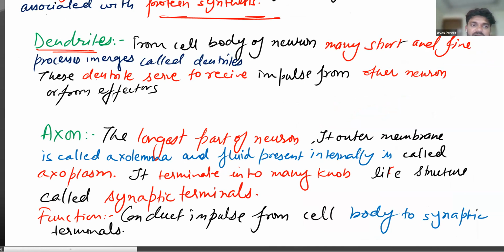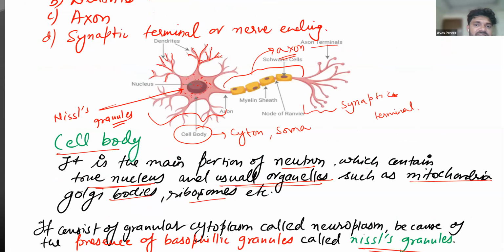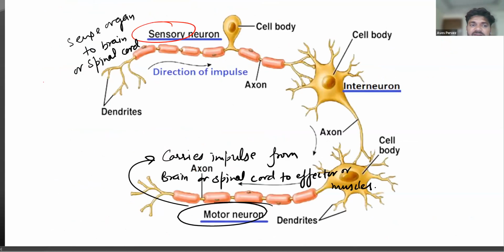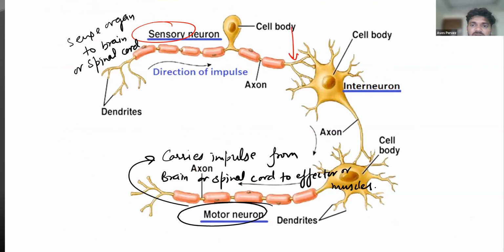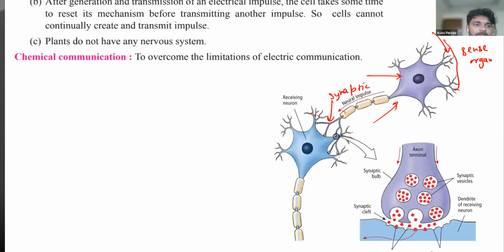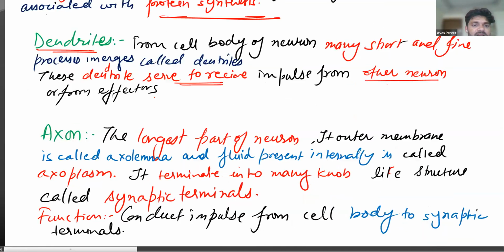Dendrites serve to receive impulses from other neurons. If it is like this one, it is receiving the impulse from the other neuron, and if it is the first one, then it might receive the impulse from the sense organs.